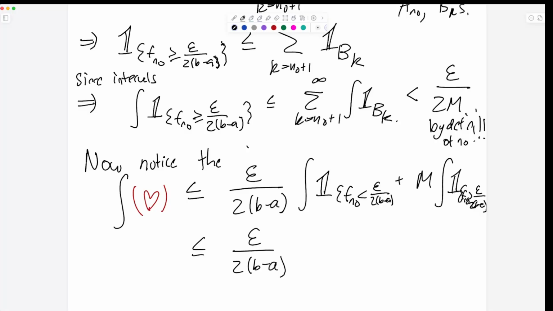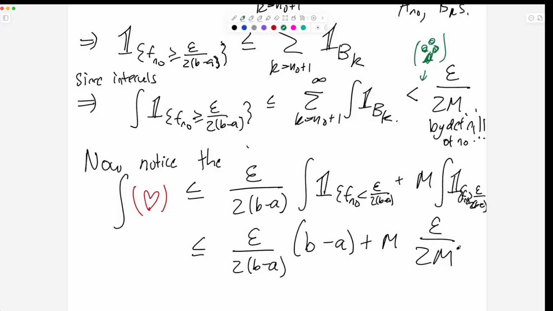This integral, it's definitely bounded by the function 1. The function 1 would integrate all the way up to b minus a. So this is the integral of b minus a. And then the other one is bounded by epsilon over 2m. And we could give this a name as well. We could call this clubs. Okay. I say by clubs.